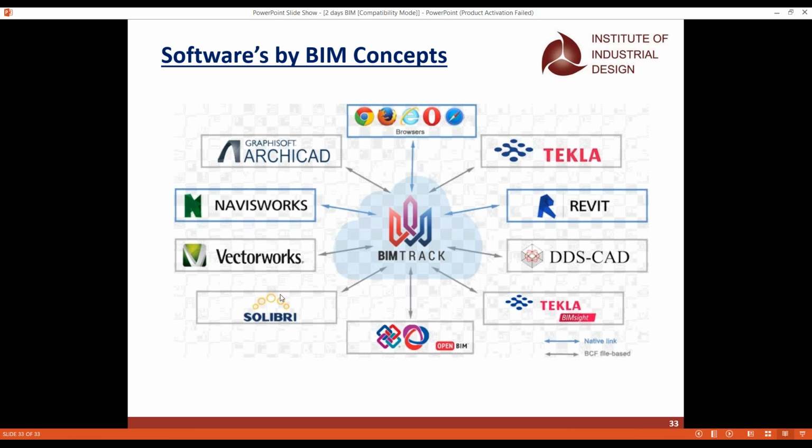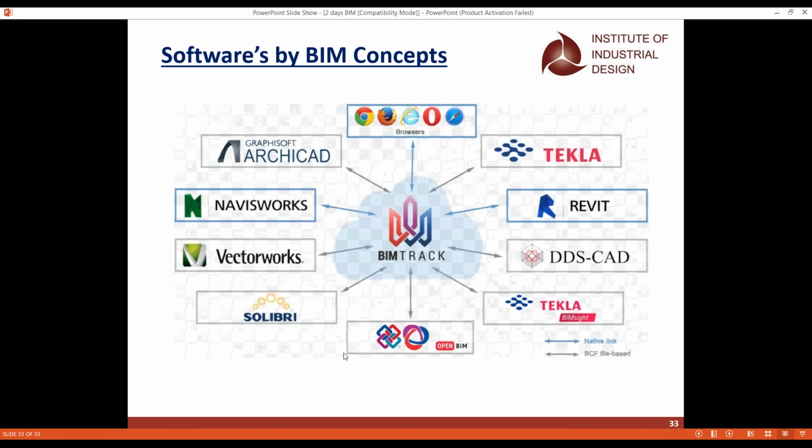like Navisworks, Revit, and Tekla BIMsight. And from all these models, OpenBIM is one such approach where you can integrate with all the software, whether it is Vectorworks or ArchiCAD.